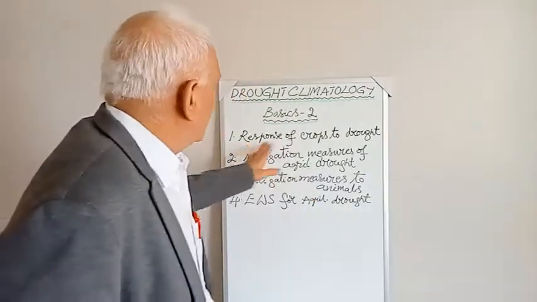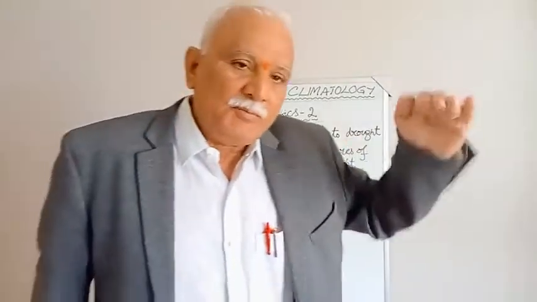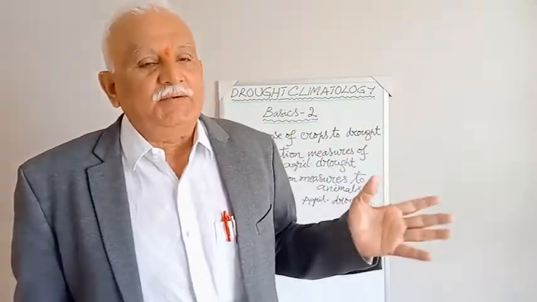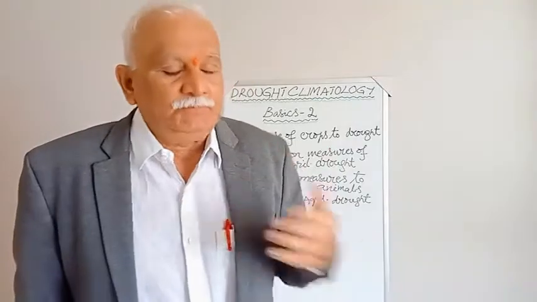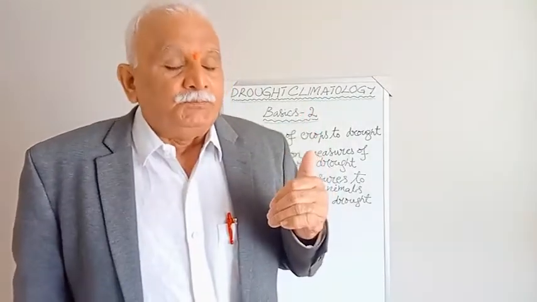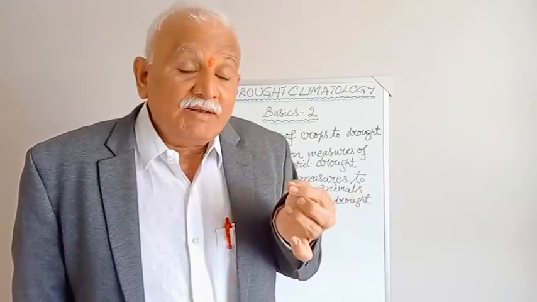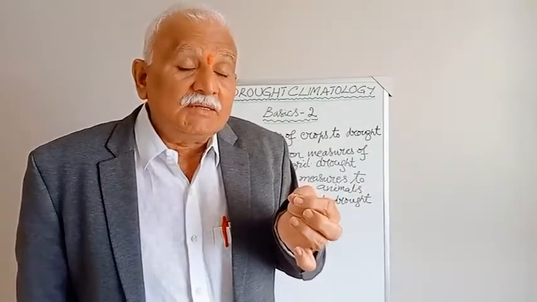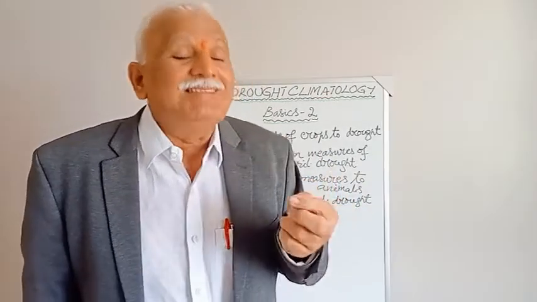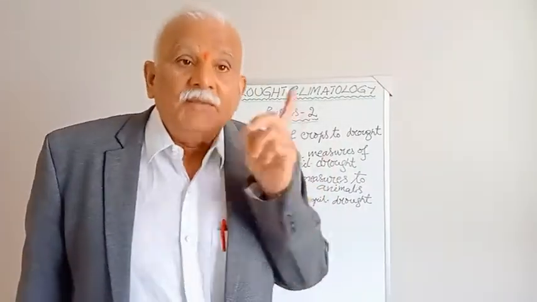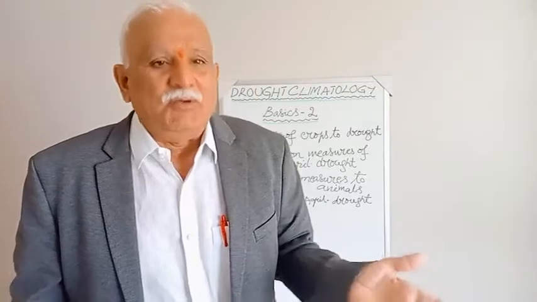So the response is like this: the upper part maintains, to some extent, the physiological activities of both trees and crops, lateral roots develop, and very, very small, brittle leaves are produced in place of fallen leaves. Technically, we call this leaf insensitivity.